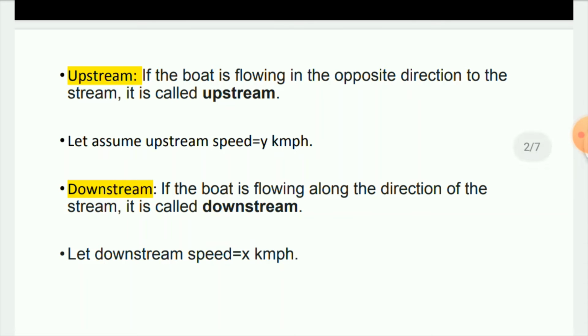In the boat and stream topic, there are four important concepts. First one is upstream speed, second one is downstream speed, third one is current speed or stream speed, fourth one is boat speed. That is, in this topic we have four speeds to cover. So the first one is upstream speed.